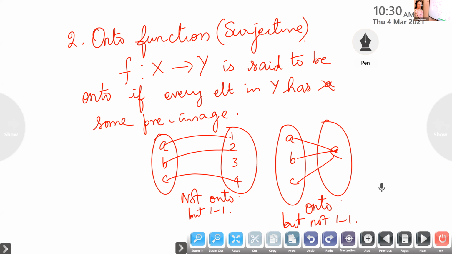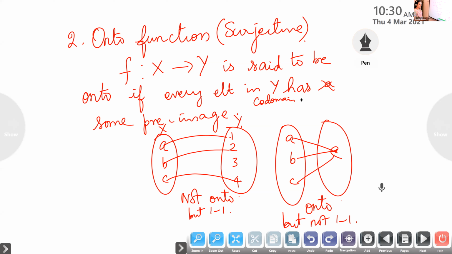Onto function is otherwise called surjective. A function f from x to y is said to be onto if every element in y has some pre-image. Every element in y means every element in the codomain.